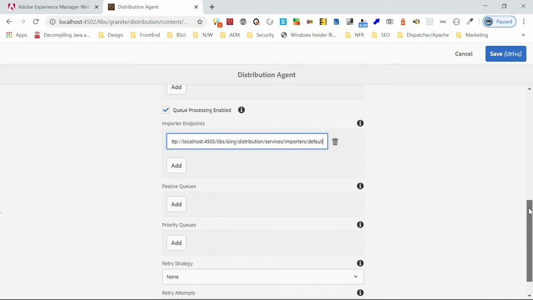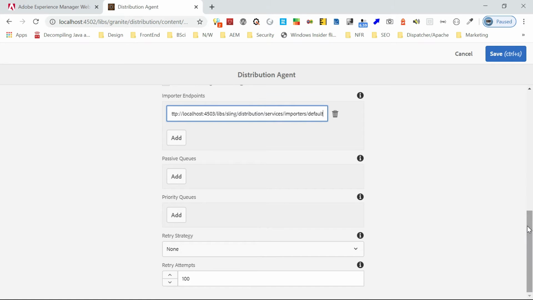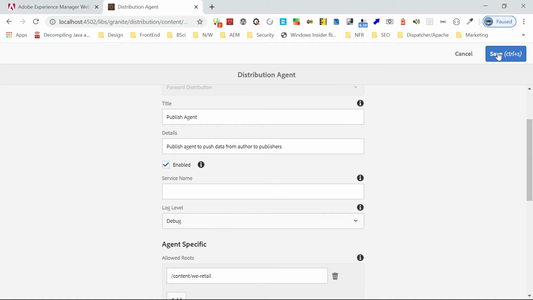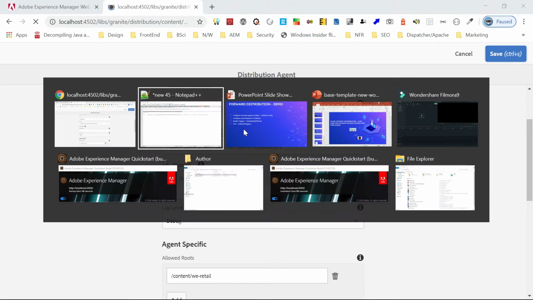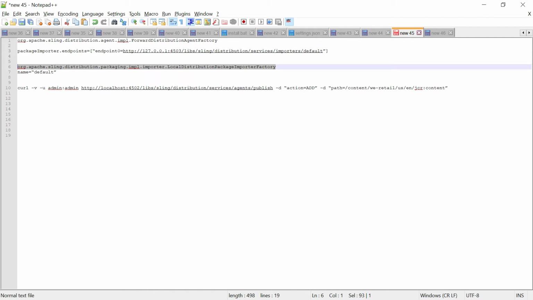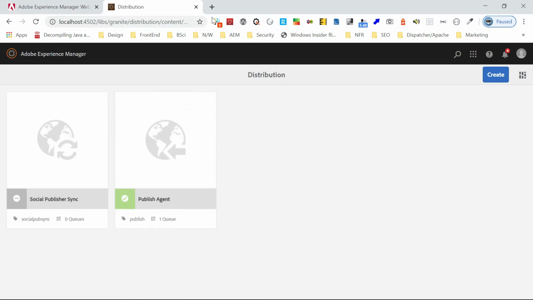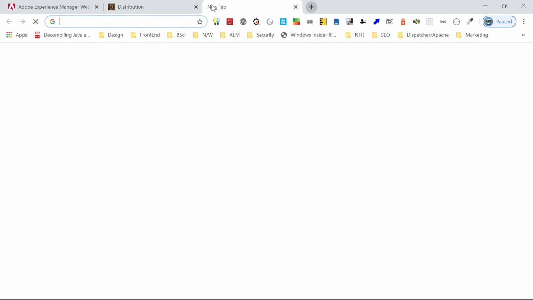So passive queues, you can leave it for now. If you want to have a priority defined for some of the scenarios, you can have priority queues. Then retry strategy, you can use error queue, or I am leaving it none. How many retry attempts. Yeah, this is looking fine. Save it. The same configuration even can be done through the forward distribution agent factory. Maybe I will show you that.